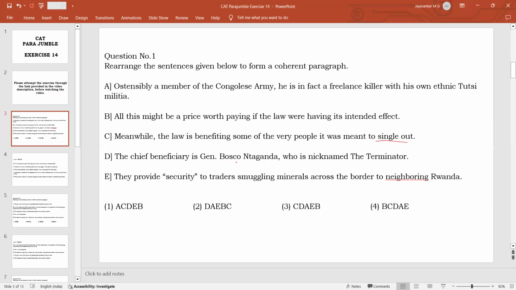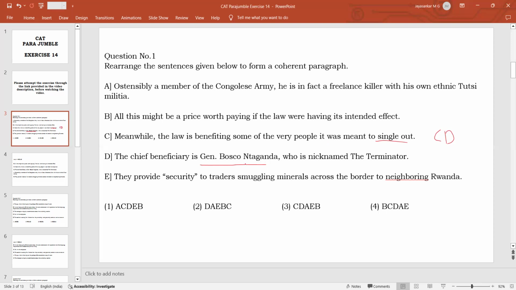The chief beneficiary is General Bosco Ndaganda. So from these two sentences we can infer that we are talking about the law benefiting some people it is meant to punish, and the chief of such people is General Bosco Ndaganda. So C and D can form a sentence pair, because C says that the law is actually benefiting the people it was meant to punish, and the chief beneficiary, the main person whom the law was supposed to punish but is benefiting, is General Bosco Ndaganda.